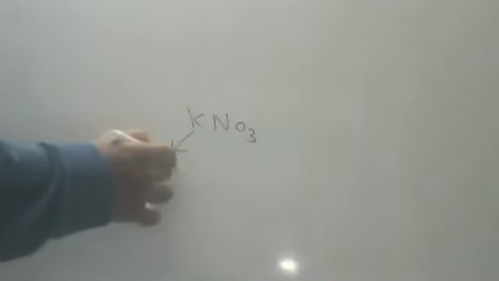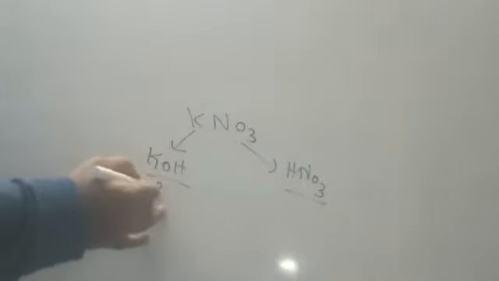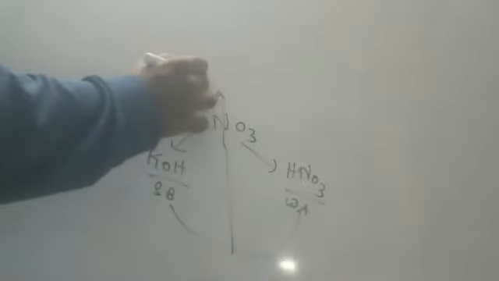Sorry. Potassium nitrate, KNO3. It is coming from which base, children? KOH. It is coming from which acid? HNO3. This is a strong base. This is a weak acid. Anything which is coming from a strong base and weak acid is what type of salt, children? Basic salt. Because strong base and weak acid, so it is a basic salt. Okay, children. I hope you are able to understand.